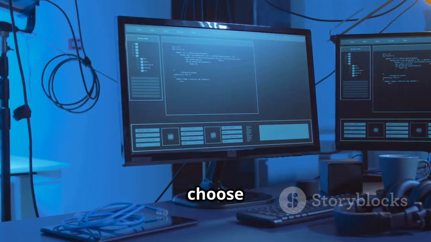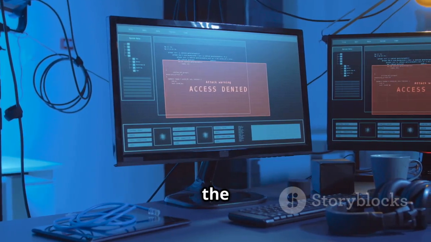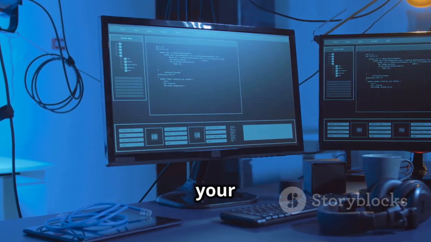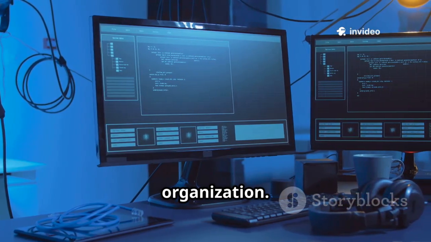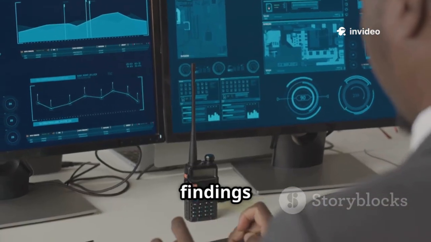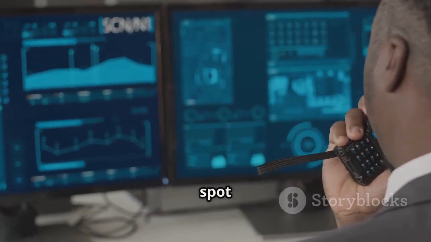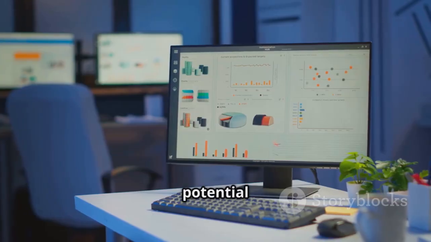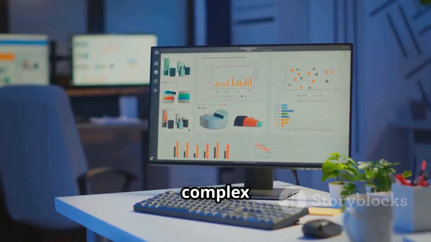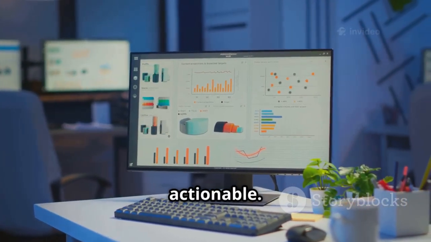You can pick and choose which modules to run, focusing on the information that matters most to your case or organization. The intuitive dashboard presents findings in clear, interactive graphs and tables, making it easy to spot trends, connections, and potential threats. Even complex data becomes manageable and actionable.